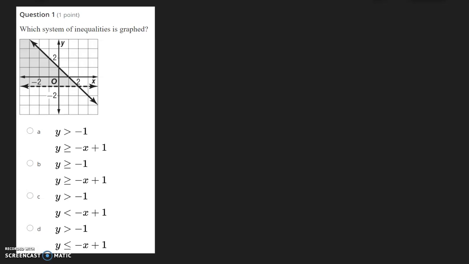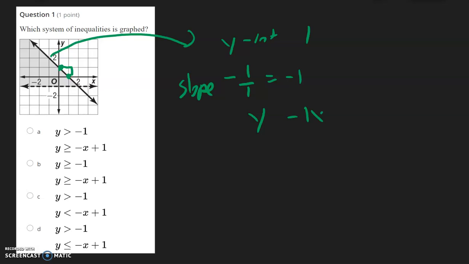For number 1, they are asking for the system of inequalities from this graph. Let's begin with the solid line. For this line, we can see that the y-intercept is positive 1, and the slope, find 2 points, is going to be negative 1 over 1. Negative 1 divided by 1 is equal to negative 1, so it will be y = negative 1x